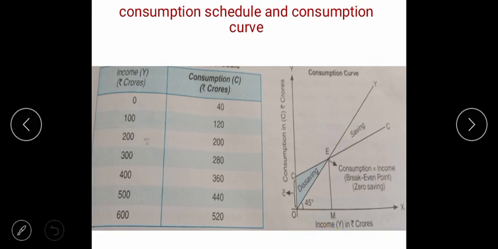In other words, when the consumption curve and the saving curve intersect at a point, that point is called your break-even point. There C is equal to Y, right beta?